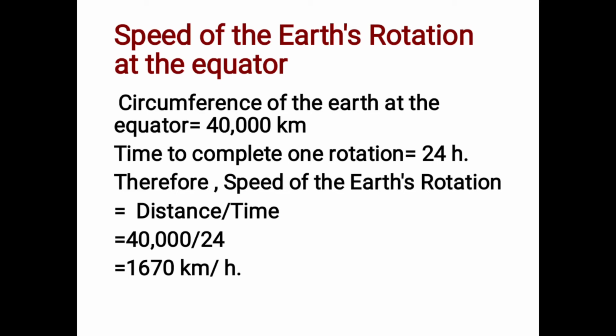Therefore, the speed of the earth rotation is equal to distance by time. The distance is 40,000 km divided by time, 24 hours. So 40,000 divided by 24 is approximately 1670 km per hour. This is the speed of earth rotation at the equator. This is very important. Remember this.